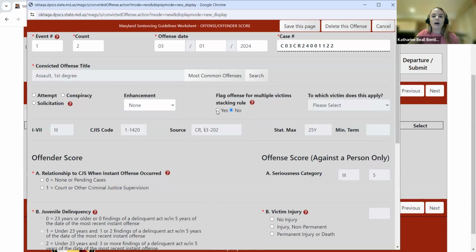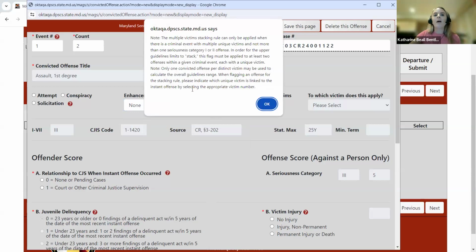So one new feature related to the multiple victim stacking rule, we're going to jump there. I'm just going to quickly go ahead and select yes, and then we're going to review the criteria for the stacking rule. Now, as a reminder, the multiple victim stacking rule can only be applied when there's a criminal event with multiple unique victims and not more than one seriousness category 1 or 2 offense. And in order for the upper guidelines limits to stack, this flag must be applied to at least 2 offenses within a given criminal event, each with a unique victim. So again, only one convicted offense per distinct victim may be used to calculate the overall guidelines range.